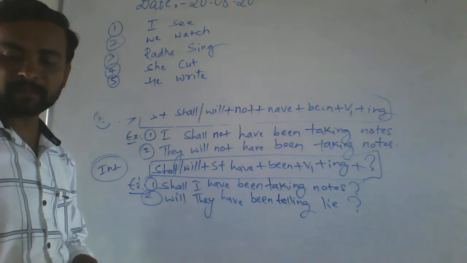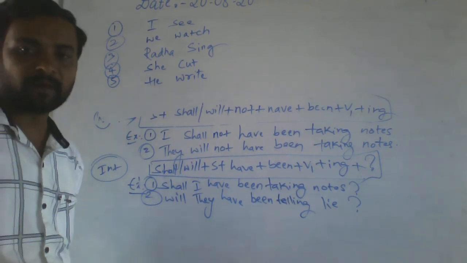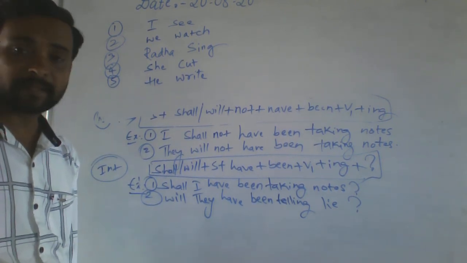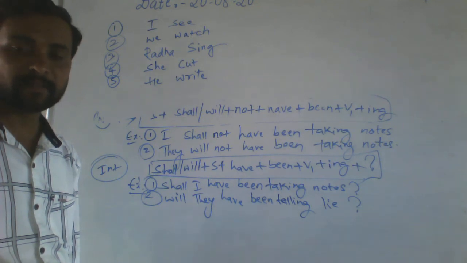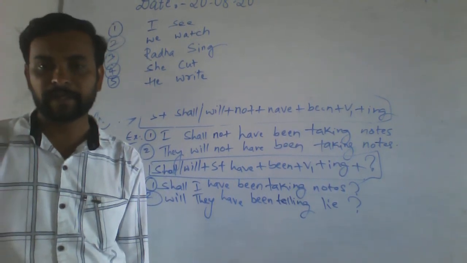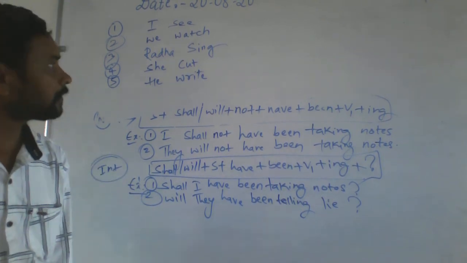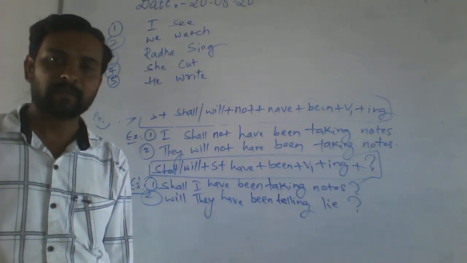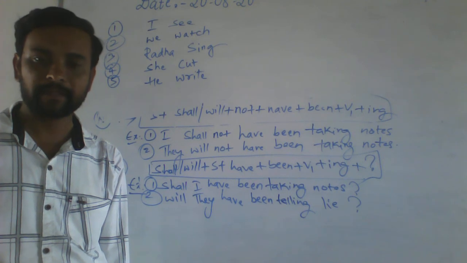So these 5 examples you have to change into other tenses. What are the other tenses? The sub-tenses you will learn: simple future, future continuous, future perfect and future perfect continuous. Okay, children, see you in the next class.